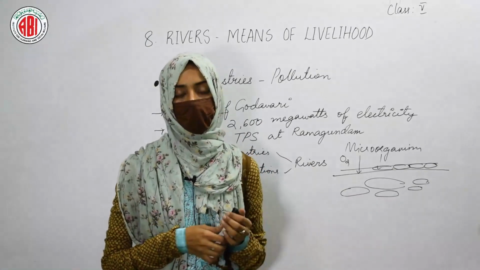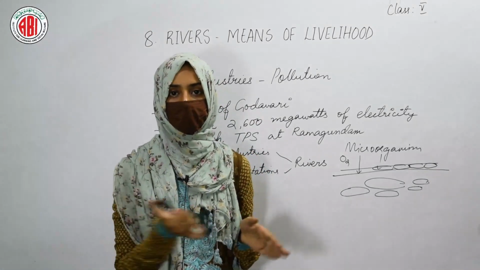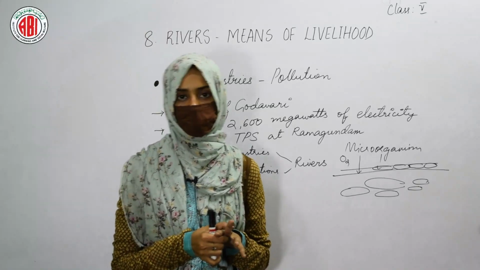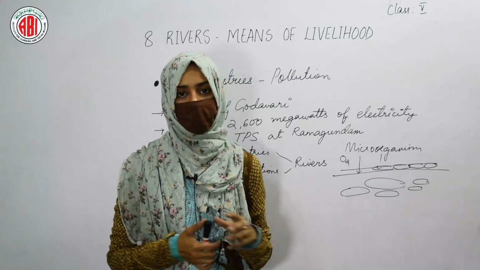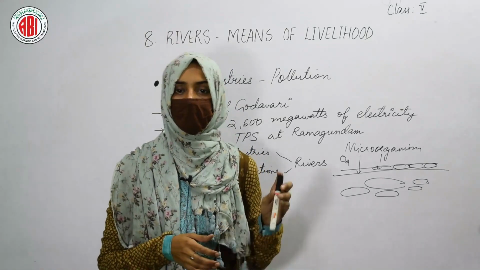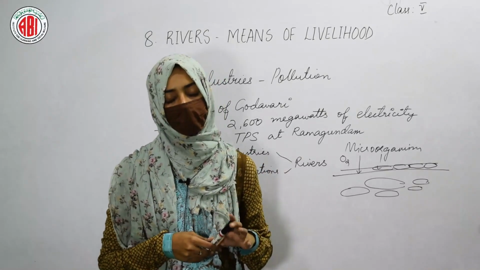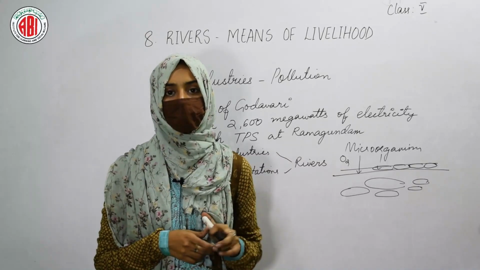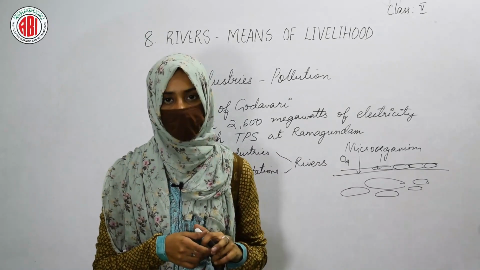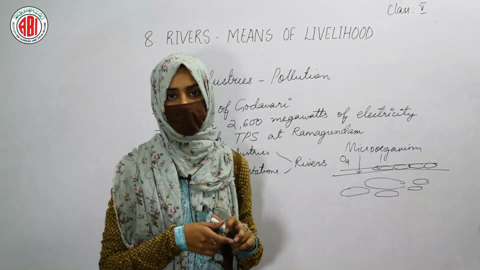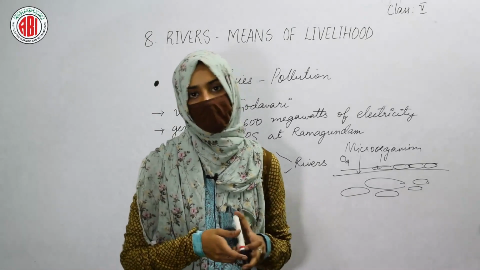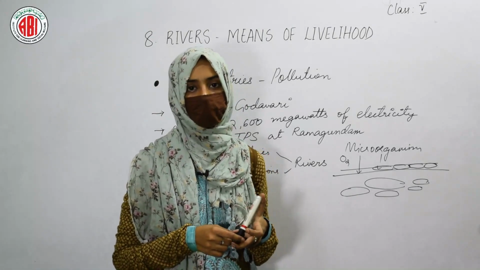The sewage water, the water which is released out of our houses, schools and offices, that water is called sewage. It is also flowing into the rivers and polluting the water. This makes the water unfit for drinking. This makes the water unfit for agricultural use. So this leads to water pollution.